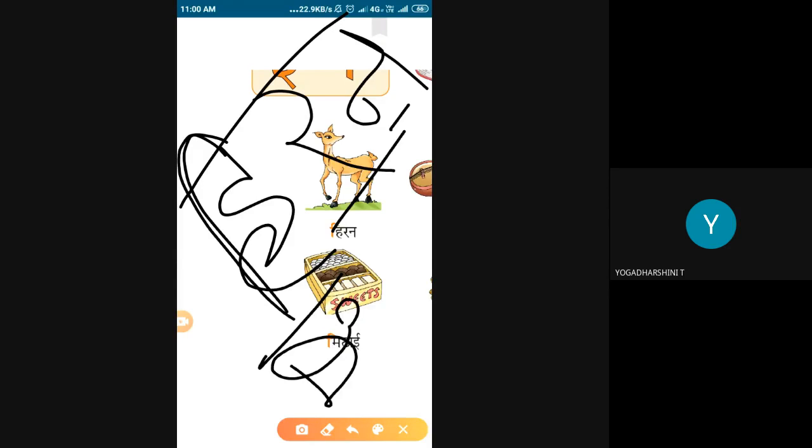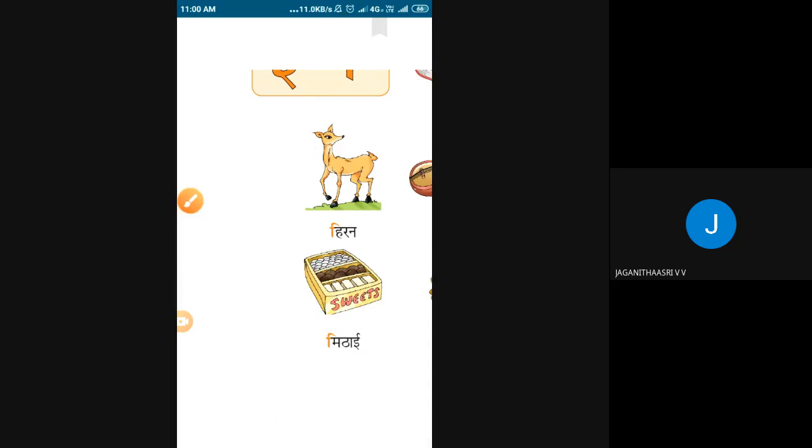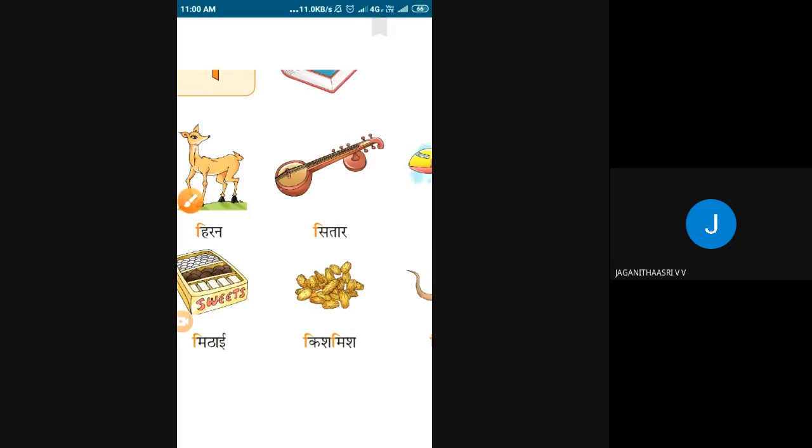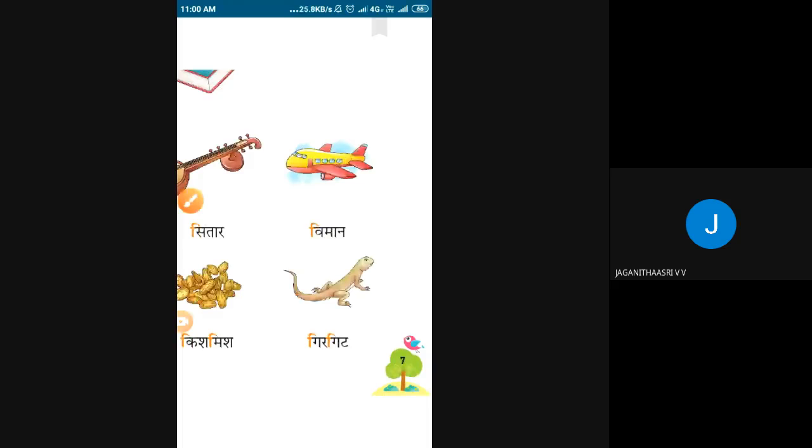Deer. Heran means what, child? See the picture itself they have given. Heran means deer. Deer, ma'am. Yes. Thank you, child. Very good.